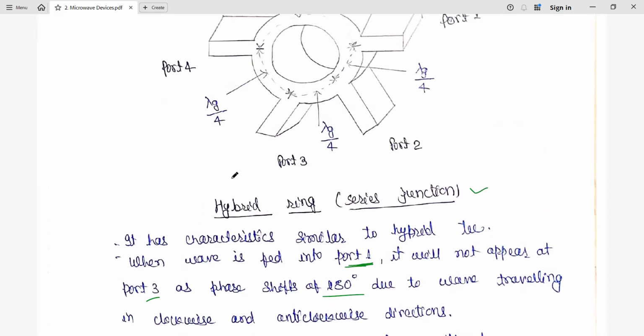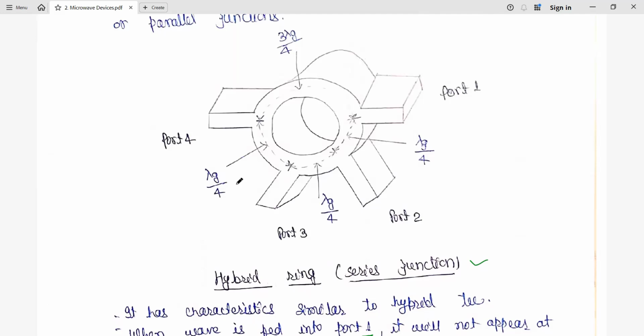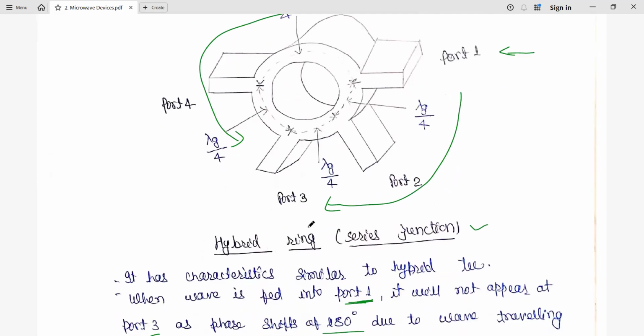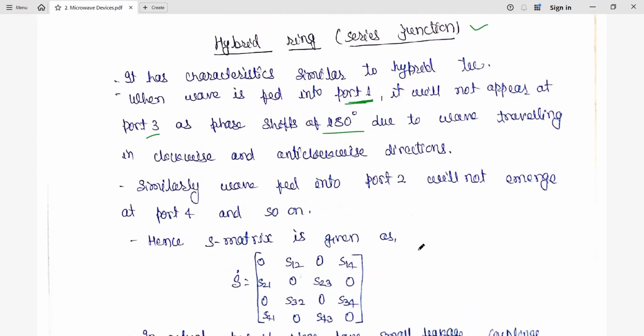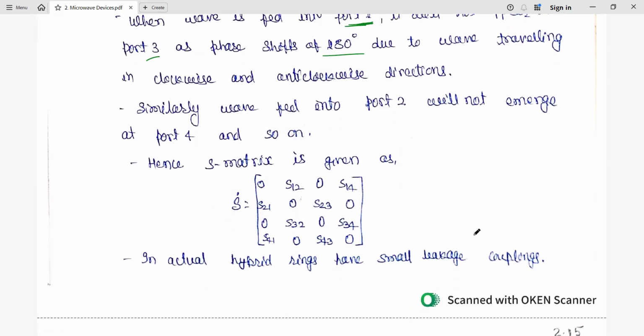Like here, if you give input to port 1, one wave is coming this way to port 3, and one is coming the other way to port 3. So finally, what happens due to this? It is going to be cancelled out. Similarly, if we feed port 2, it is not going to emerge at port 4. So both are even numbers. 2 to 4 is not possible. Again, 4 to 2 also will not occur.